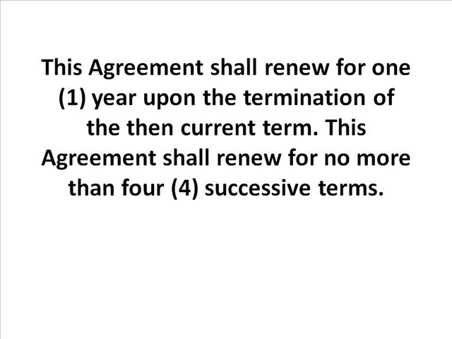Now, fixed can be with auto renewal term. So in this type of contracts, the contracts automatically renew for succeeding periods even after a fixed date. So contract typically says that it renews for defined periods of time for a certain number of times. Like, this agreement shall renew for 1 year upon the termination of the then current term. This agreement shall renew for no more than 4 successive terms.